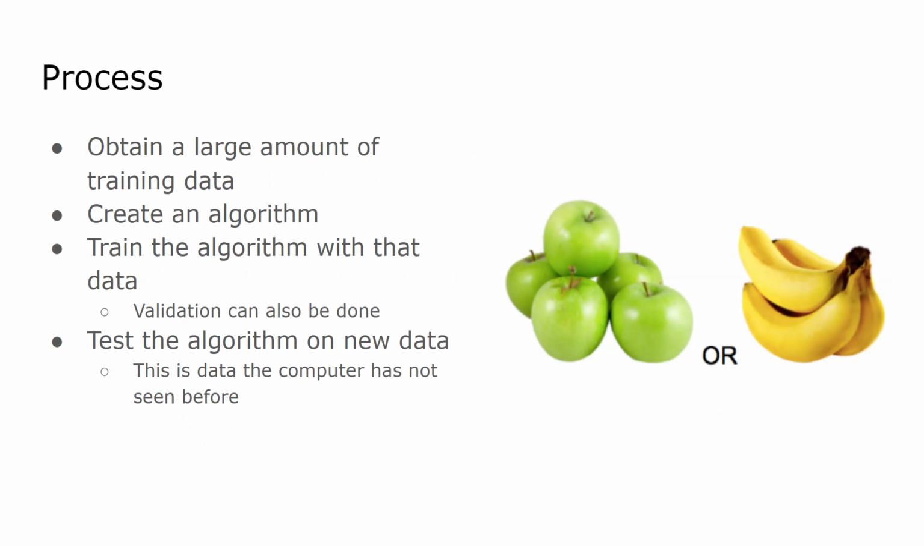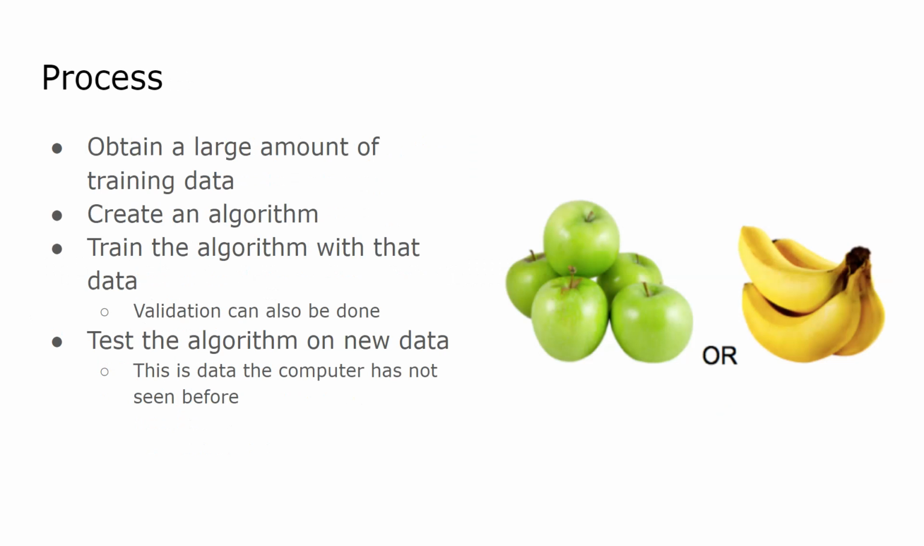The process of machine learning is as follows. We first must obtain a large amount of training data. Then we are going to create or choose an algorithm. Then we train the algorithm with the data given, and validation can also be done. Then we test the algorithm on new data, which it hasn't seen before.